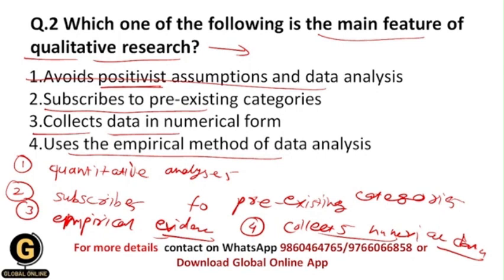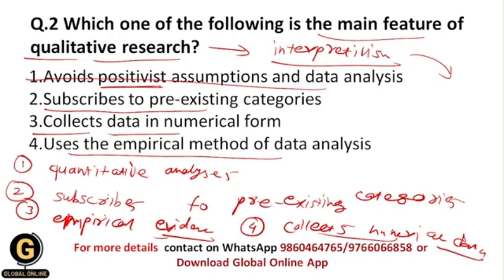So basically qualitative research believes in the interpretivism paradigm, and it disregards positivist assumption and statistical data analysis. Basically the interpretivism paradigm is based upon our intuitions or our thinking power, not the empirical evidence.